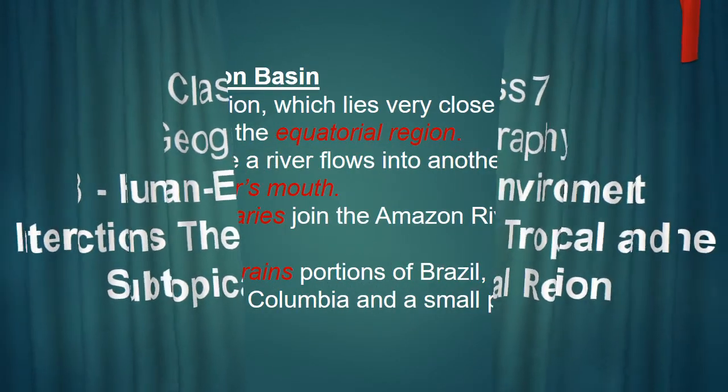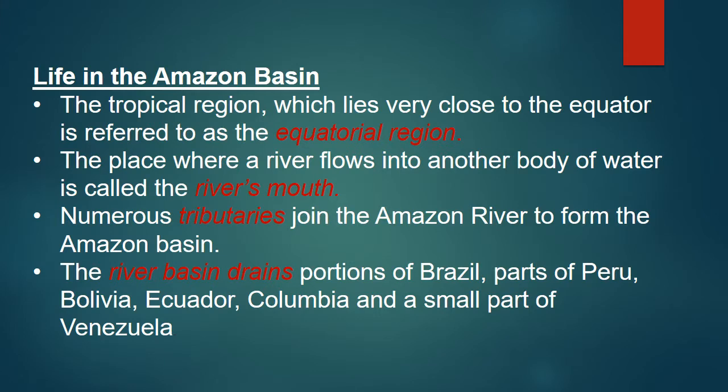Okay. So first in this chapter we are going to see about life in the Amazon basin and life in the Ganga Brahmaputra basin. So we are going to see about two basins. First one, life in the Amazon basin, and second one, life in the Ganga Brahmaputra basin. Okay. So first we are going to see about life in the Amazon basin.